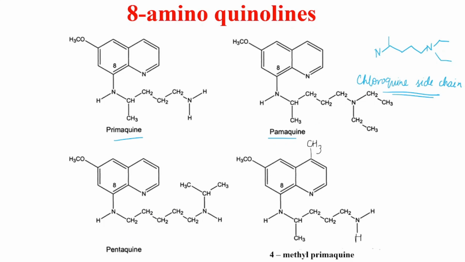Next we have pentaquine. So penta means 5. So there are 5 carbons in the chain: 1, 2, 3, 4, 5. It's basically the same structure, and then to this nitrogen we have 3 carbons attached. So it would be like chloroquine: 3, 4, 1, 2, 3, 4. We have an extra 5 here, and then we will attach a nitrogen. To this nitrogen we will give a C, which is bifurcated into 2 other CH3 groups. So this is the structure of pentaquine. 4-methylprimaquine is the same as primaquine, just with the addition of a CH3 right here.